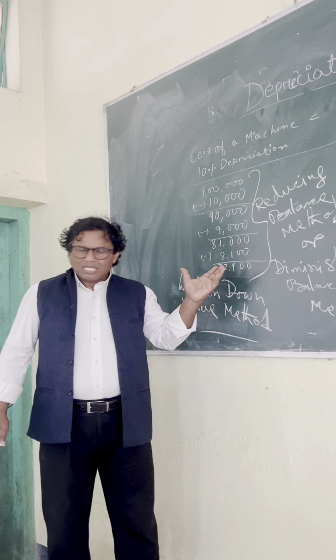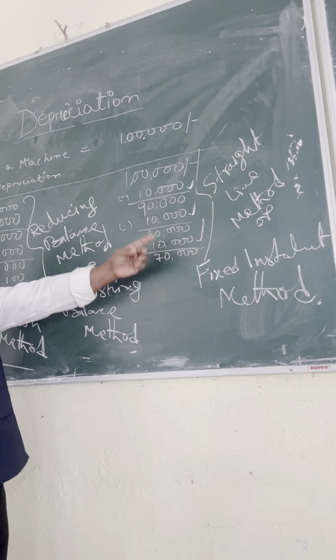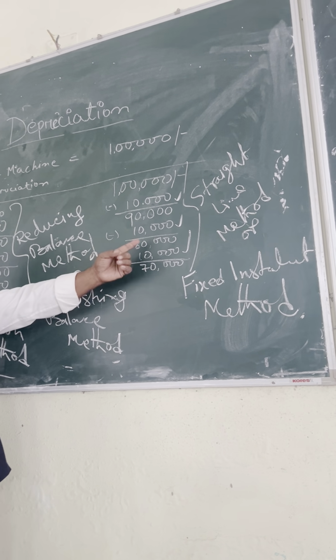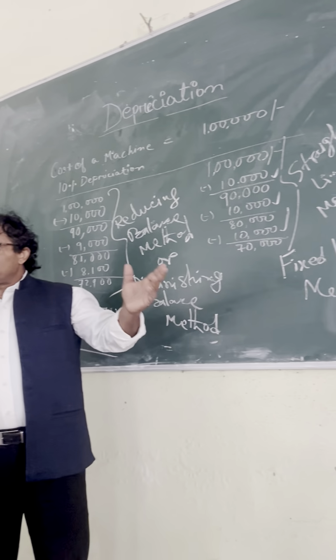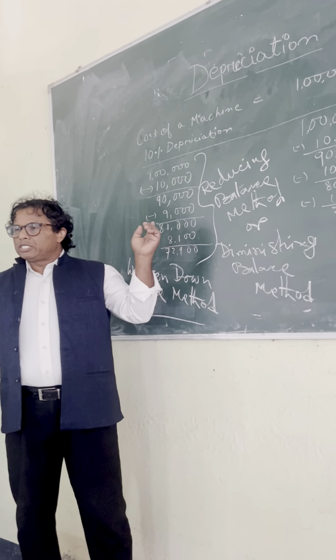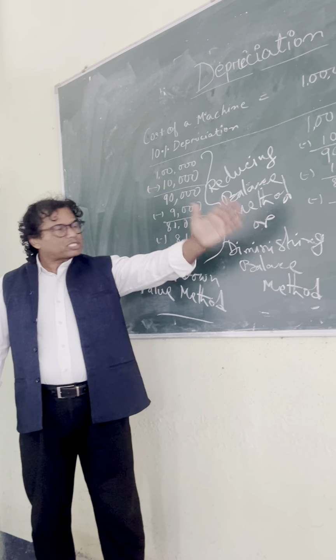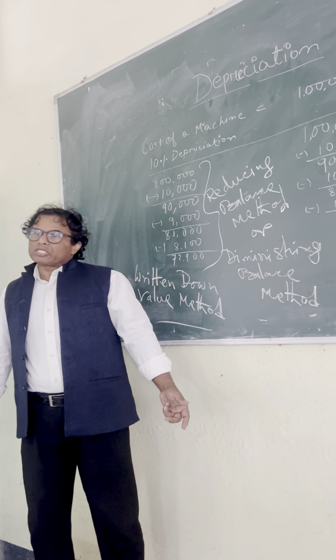You understood this? And here, every time same figure is coming, fixed installment method. So these two methods you please learn. Method number 1 is straight line method. Method number 2 is diminishing or reducing balance method. After this calculation, you can go for journal. I gave you the journal. So depreciation is loss.